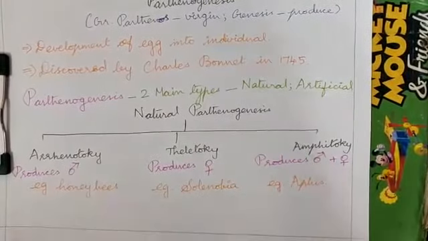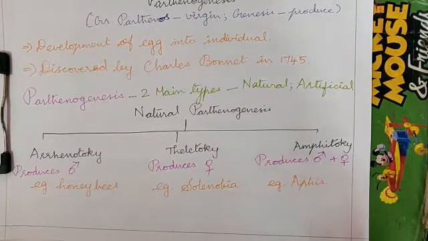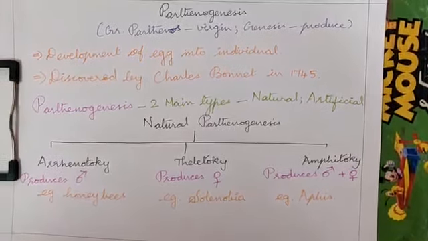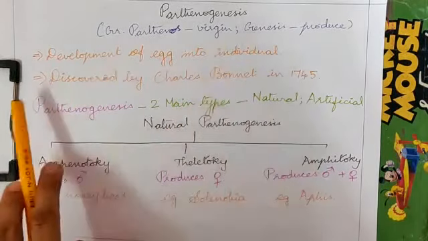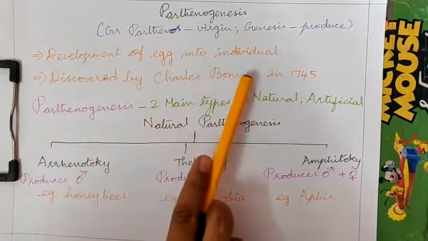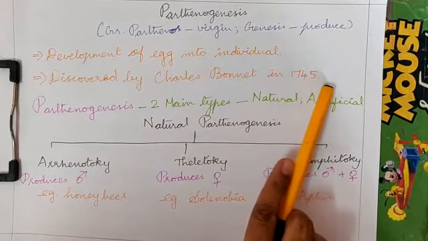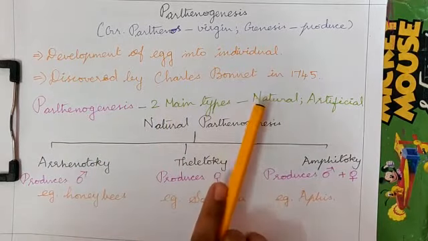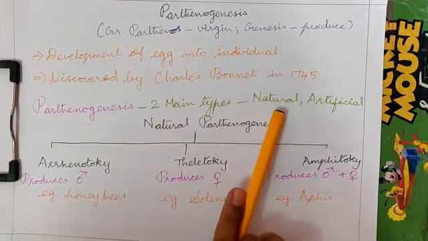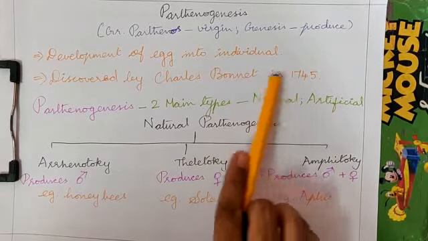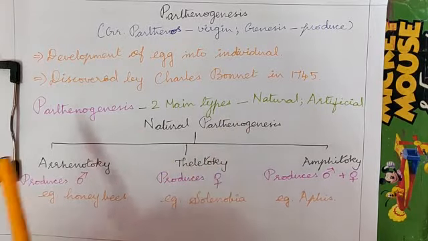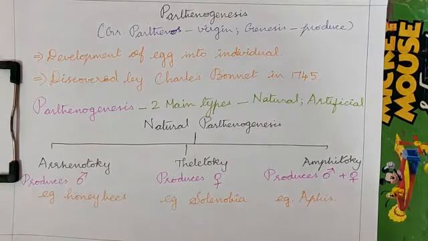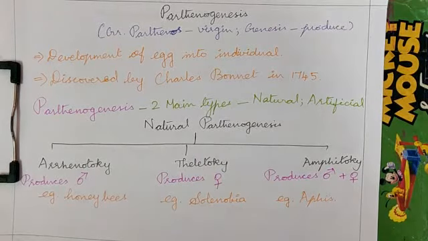Let's summarize parthenogenesis. Parthenogenesis is the development of an egg into an individual. This was first discovered by Charles Bonnet in 1745. There are two main types of parthenogenesis, natural and artificial. Let us see natural parthenogenesis. Natural parthenogenesis, based on the individuals produced,